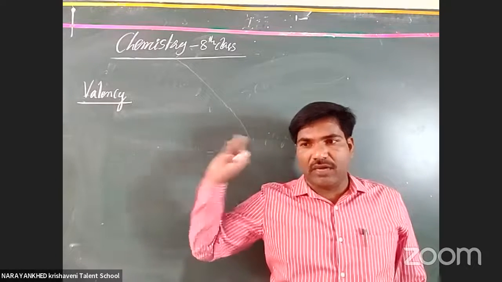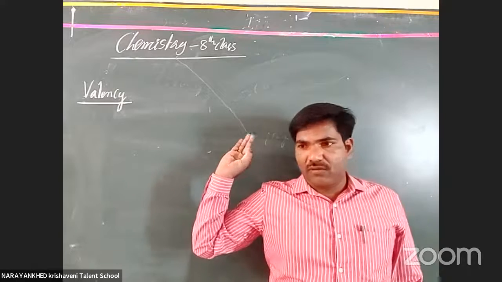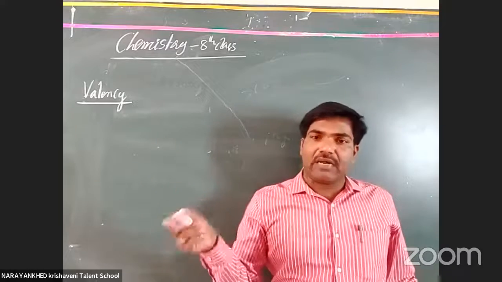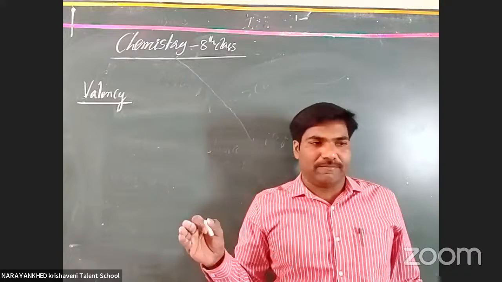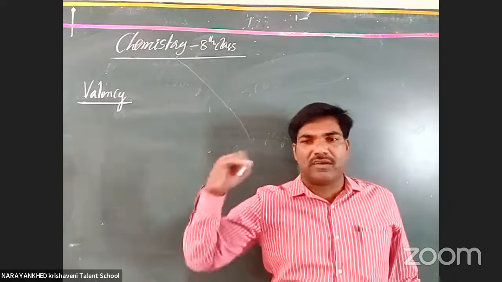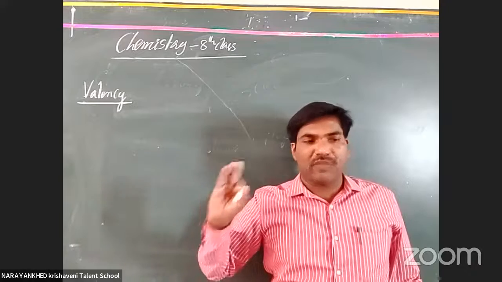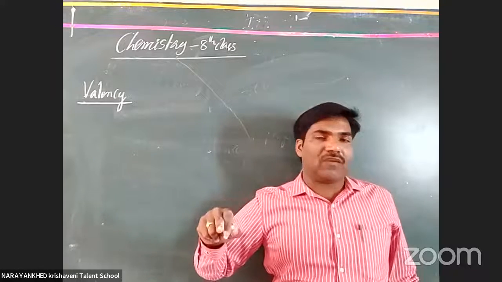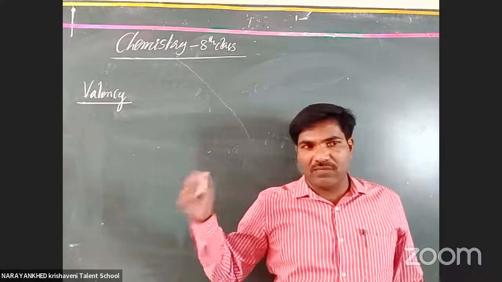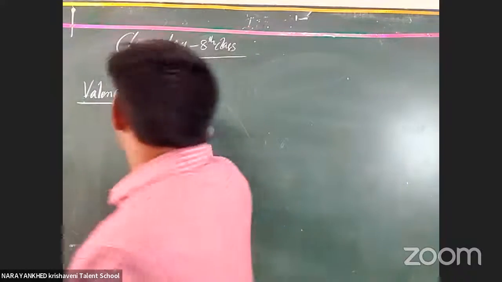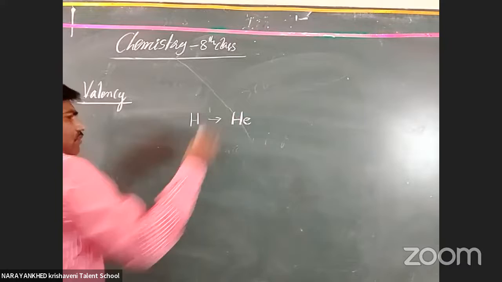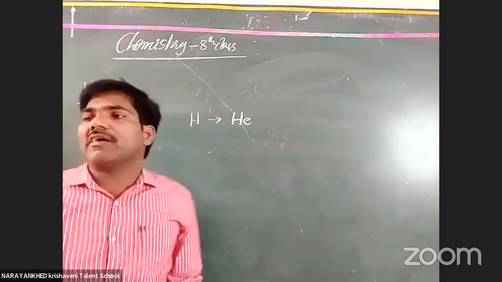Clear or not? I already gave you that information. Whatever atom it is, that atom is ready to lose or gain some electrons to get stability. When it becomes equal to the inert gases, that is called a stable one. For this purpose, it may either lose or gain electrons. Suppose you take hydrogen. Hydrogen wants to become helium. When hydrogen becomes helium, it becomes stabilized.